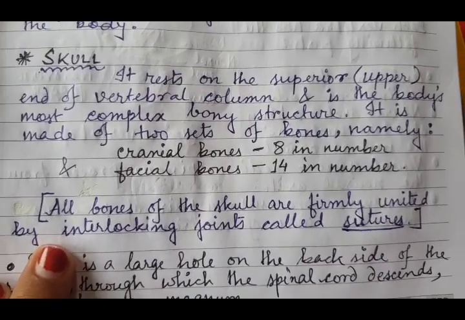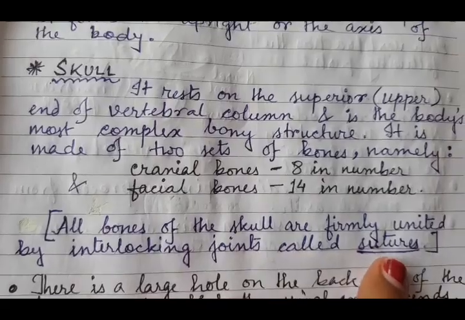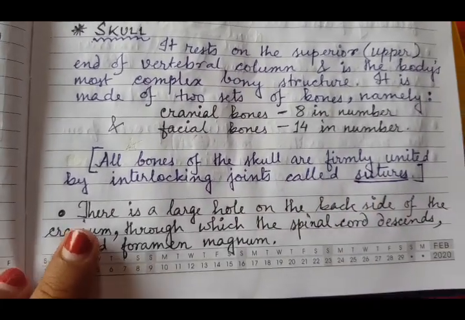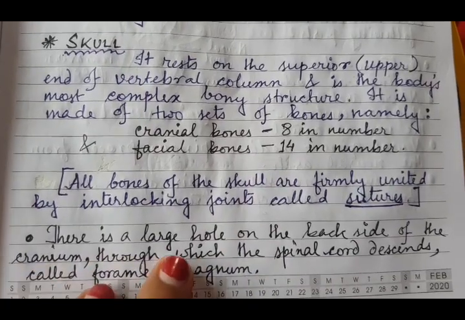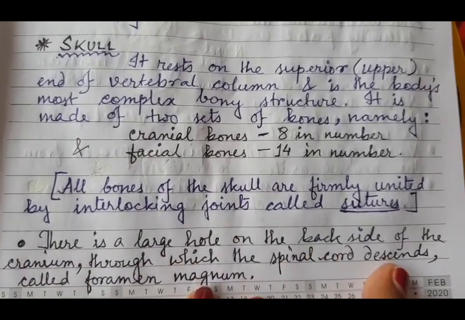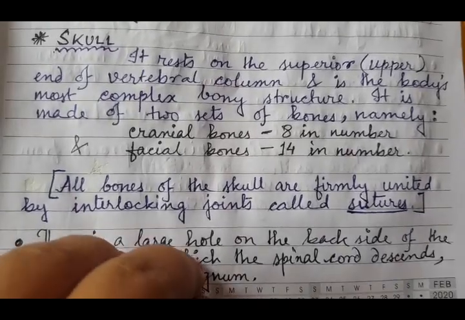All bones of the skull are firmly united by interlocking joints called sutures. There is a large hole at the back side of the cranium through which the spinal cord descends, which is known as the foramen magnum.